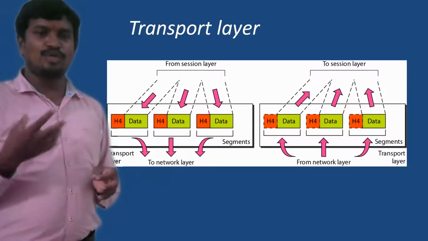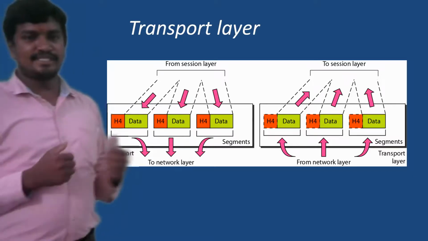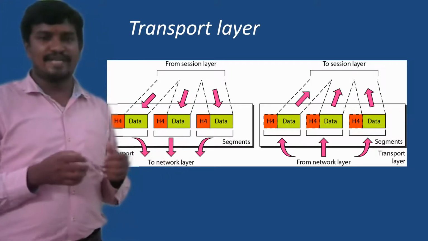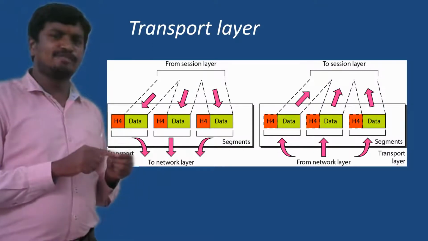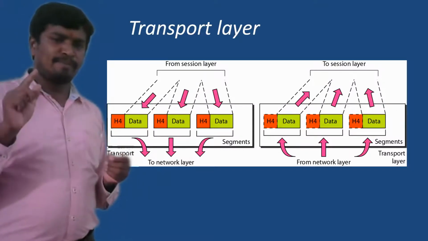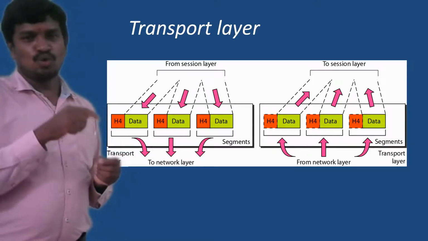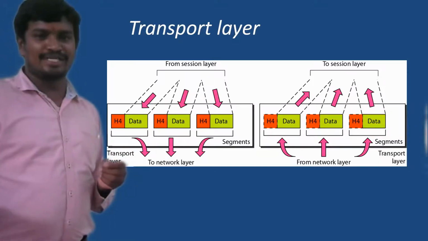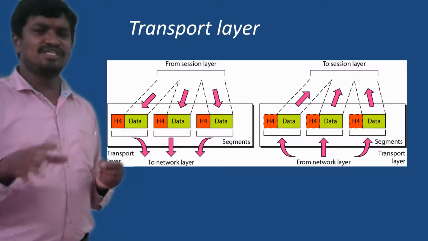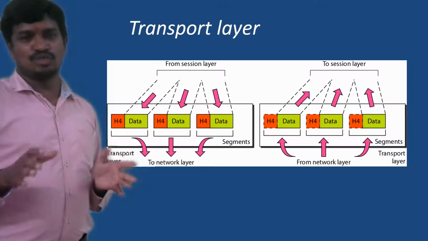Our objective is to deliver our data unit to the end system. For example, let us say I have typed "hi" in my WhatsApp application, and that has to be displayed at a WhatsApp application which is installed on the destination. In the middle there are routers, switches, gateways, and hubs. These devices do not have the WhatsApp application. We try to understand those things.